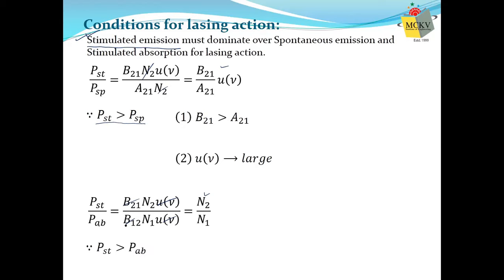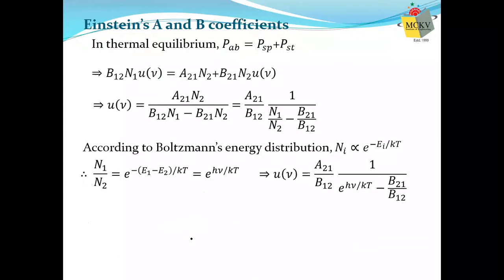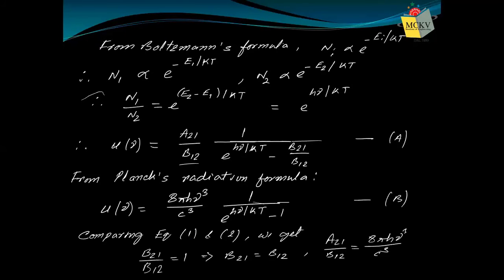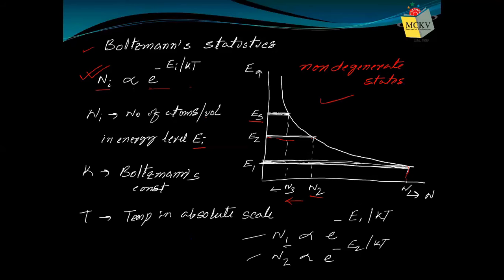Similarly, we require stimulated emission to be greater than absorption. Therefore, the condition we get is N2 greater than N1. That we definitely know is not true. Remember Boltzmann statistics, or if you use common sense, lower energy levels are more occupied. That means N1 is always greater than N2. We have also observed it in the Boltzmann statistics. Here you observe, this is N1, this is N1, this is N1, and this is N2. N1 is much larger than N2.